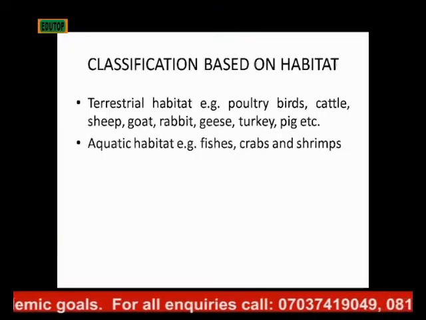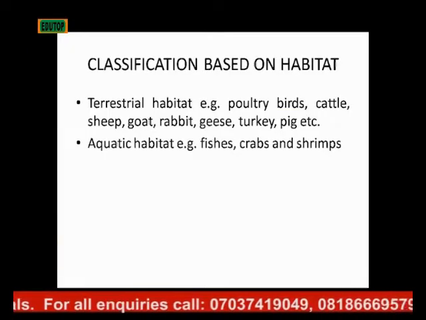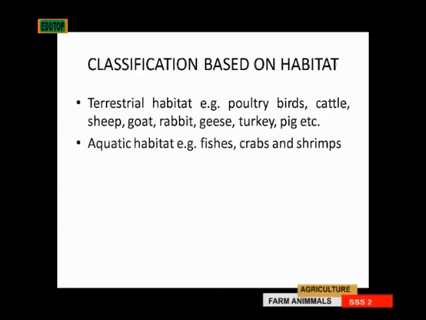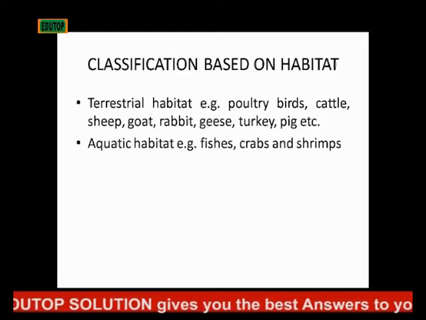And examples of terrestrial farm animals are poultry birds, chicken, turkey, and the rest, cattle, sheep, goats, rabbits, geese, pig. Those are examples of animals with terrestrial habitats. Then the farm animals with aquatic habitats include fishes, crabs, and shrimps.